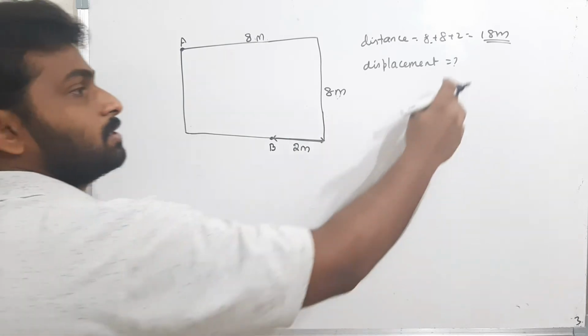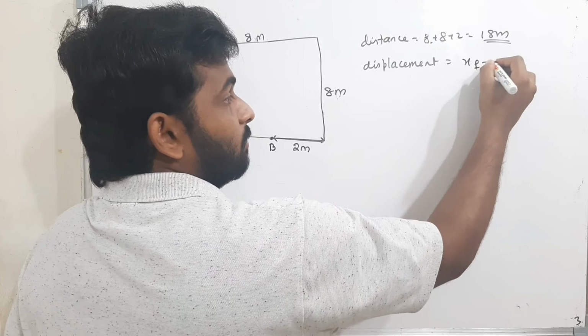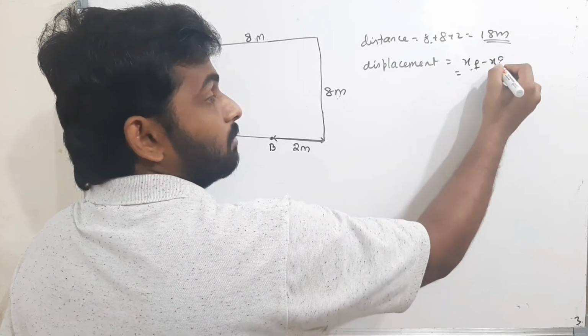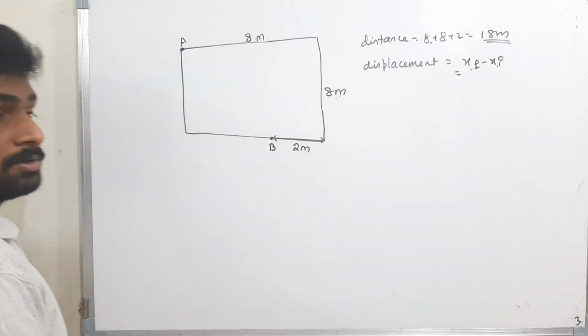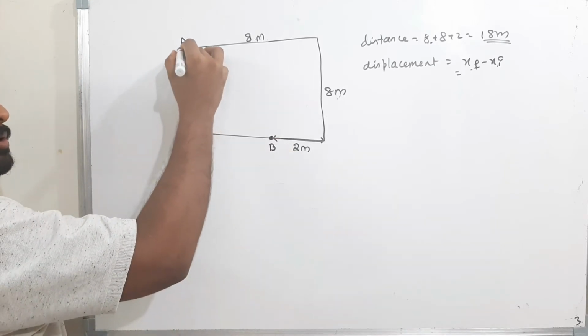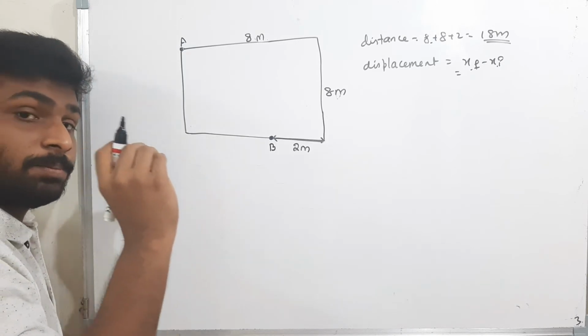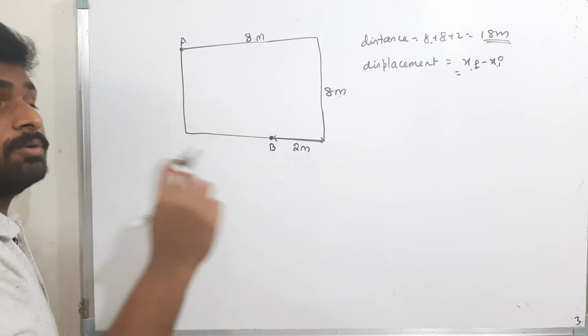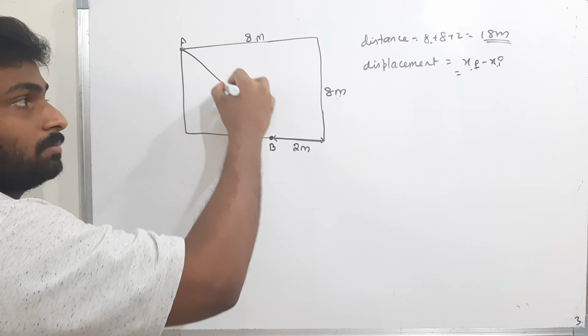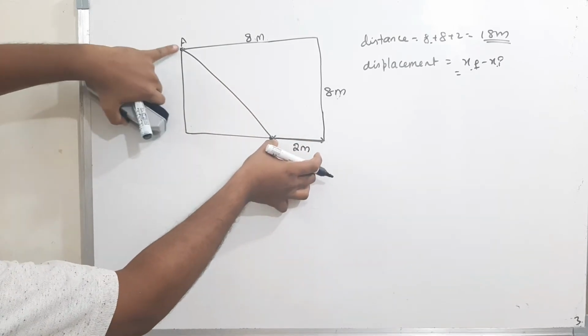Okay. Now the displacement. Displacement is given by the formula xf minus xi, that is nothing but the final position minus initial position. What is the final position? This is the final position. What is the initial position? This is the initial position. Therefore, displacement is simply the shortest path between the final and the initial points. Therefore, a straight line joining them. The length of this one is nothing but the displacement.